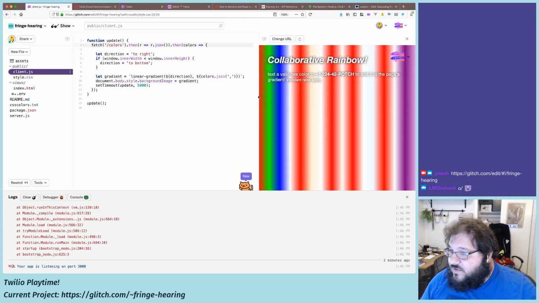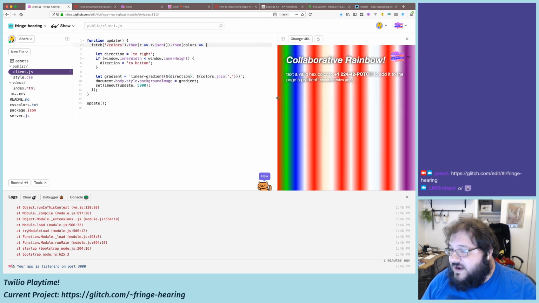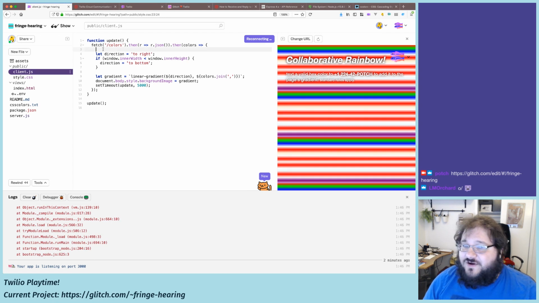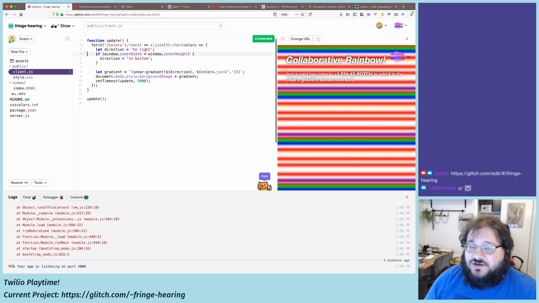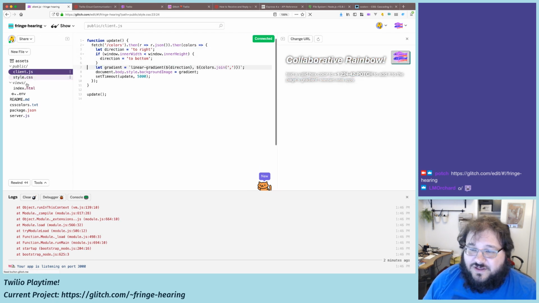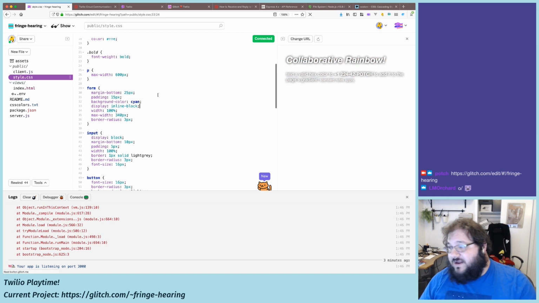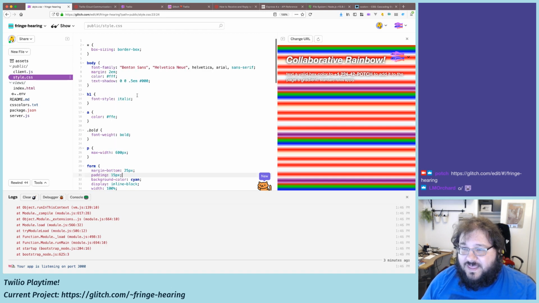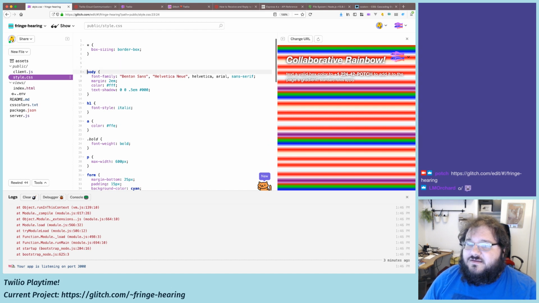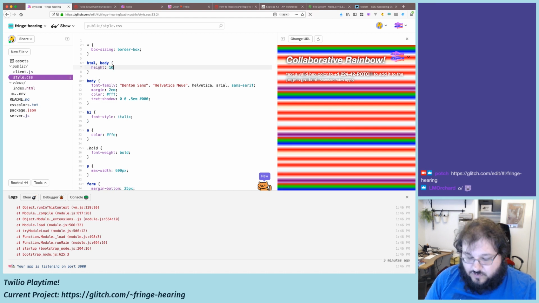So you can see this is roughly square. If I go a little narrower, next time it updates, it's vertical. Ooh, and it's repeating. Interesting. We have another wrinkle to play with. So it's repeating right now, which I don't want. And I think that's because HTML body should be height 100 VH.